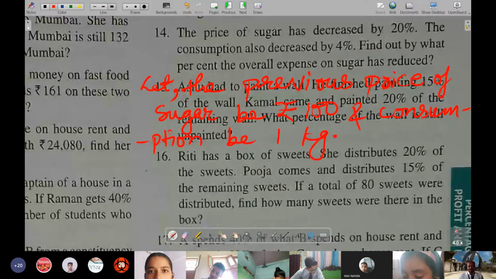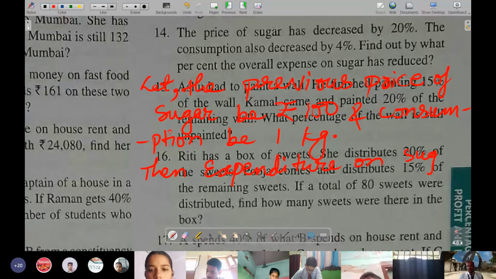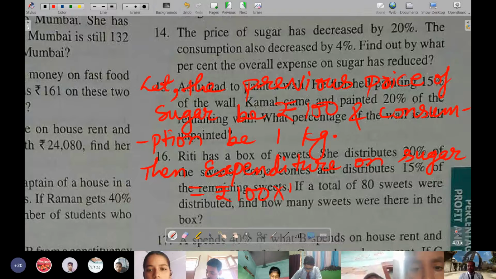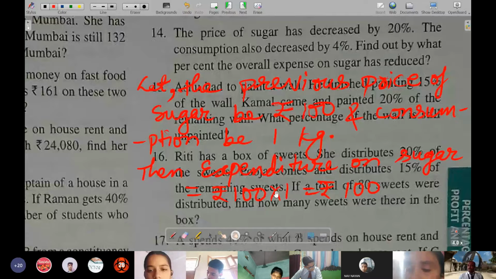Then the expenditure on sugar will become rupees 100 into 1, because 1 kg only is used. So rupees 100. After that, it has been said the price decreased by 20% and consumption decreased by 4%.